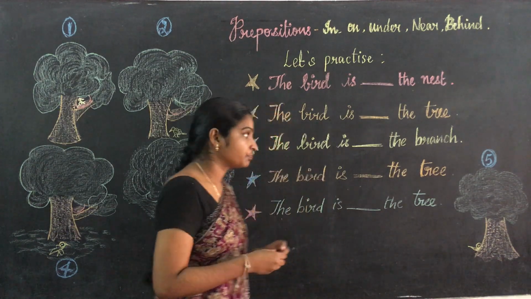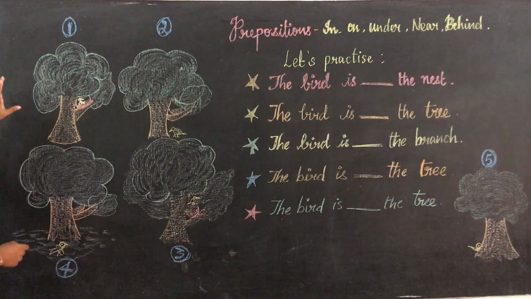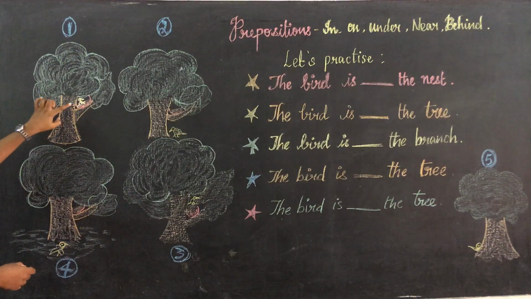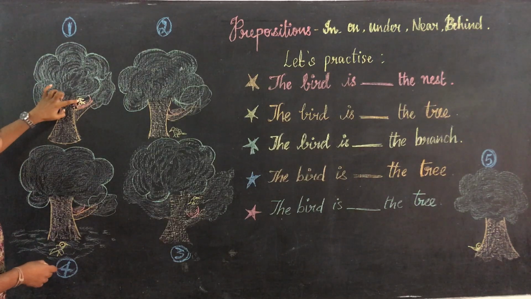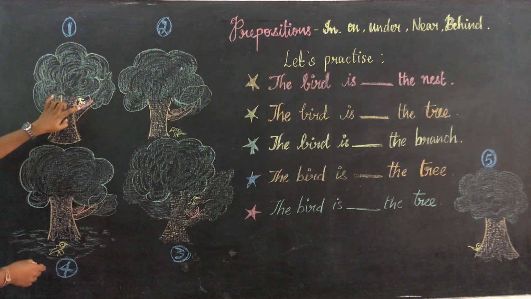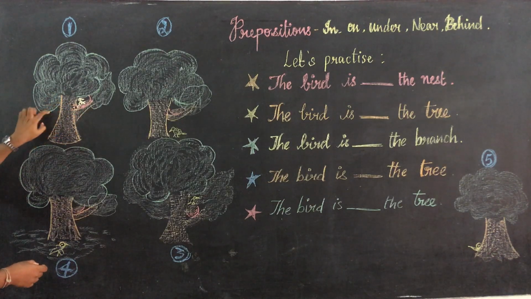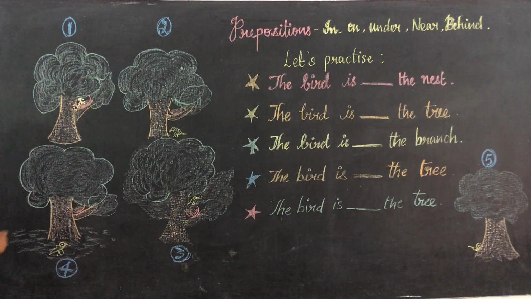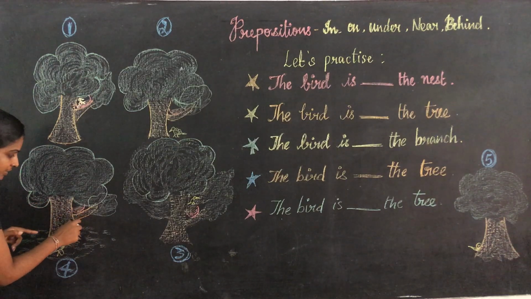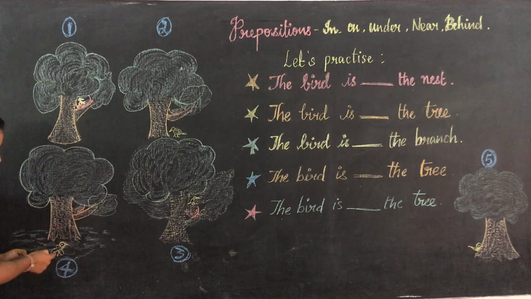You just see here, this is the tree. Consider this is a bird, and this is the nest, and there is a branch in the tree. Here also, this is the tree, the nest, the branch, and the bird.